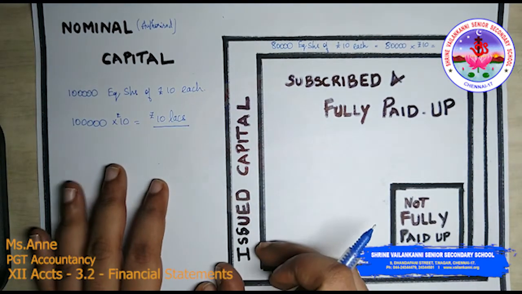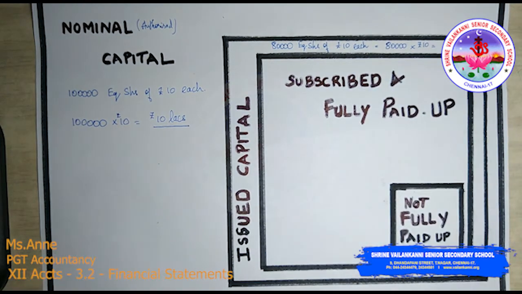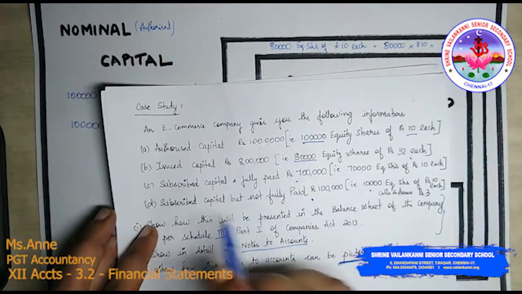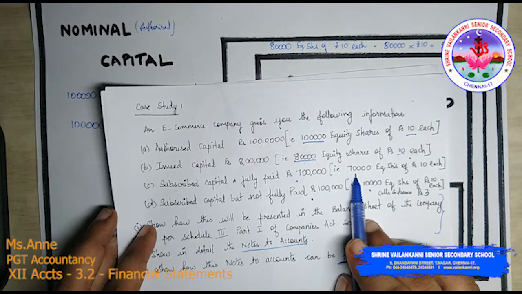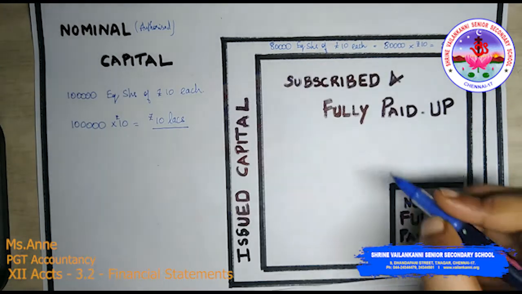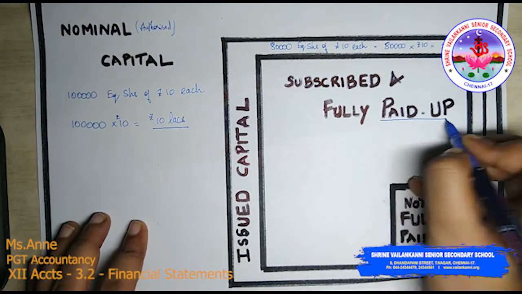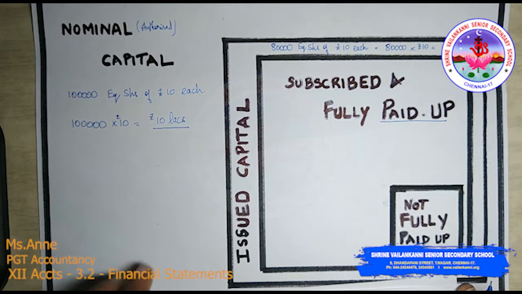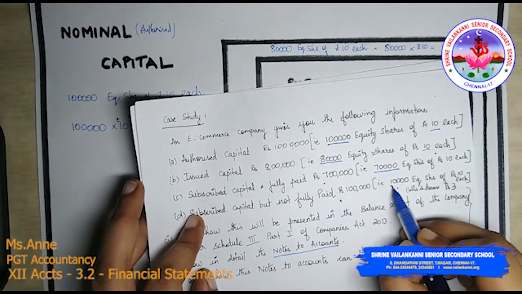Out of this issued capital, how much has the public subscribed? The public has subscribed, called and fully paid up 70,000. The public has subscribed totally 80,000, that is 70,000 plus 10,000.